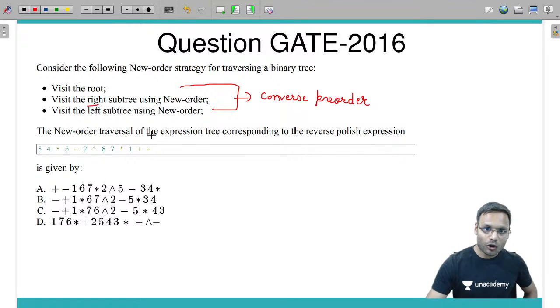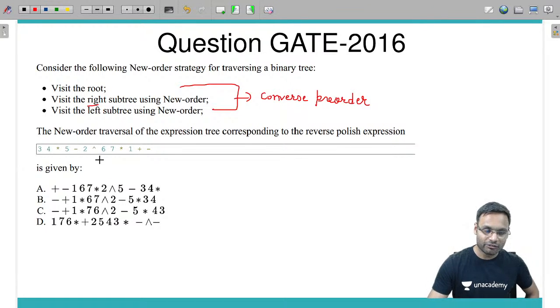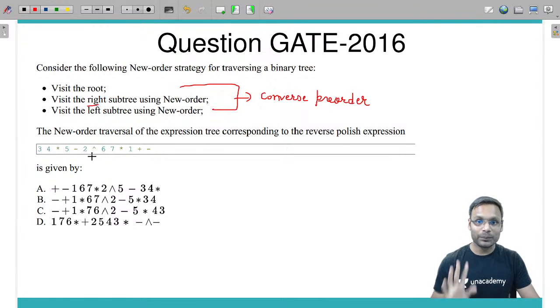Fine. The new order traversal of expression tree corresponding to the reverse Polish notation expression is. So this is the expression given. We need to construct the tree, and based on that we need to give the converse pre-order. This is the post order. And we need to calculate converse pre-order traversal.